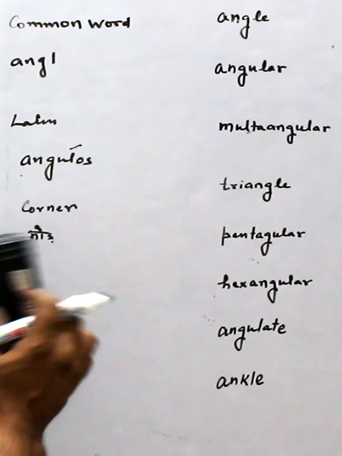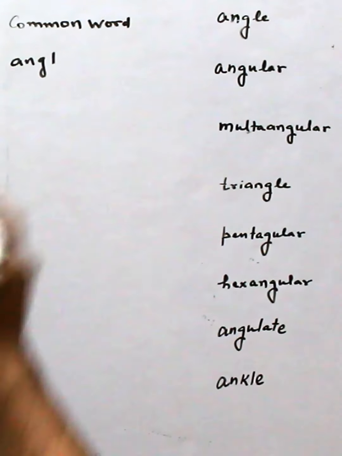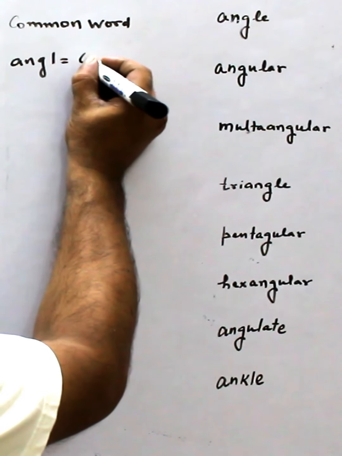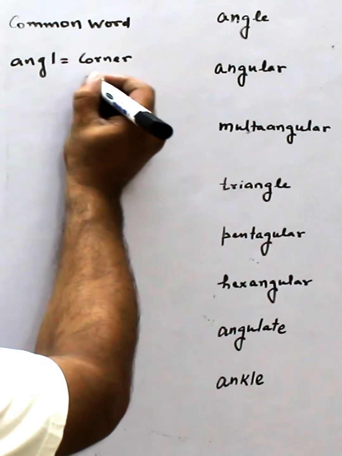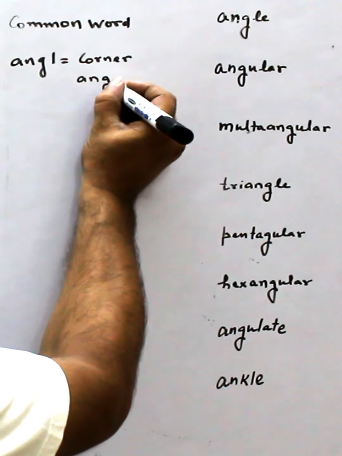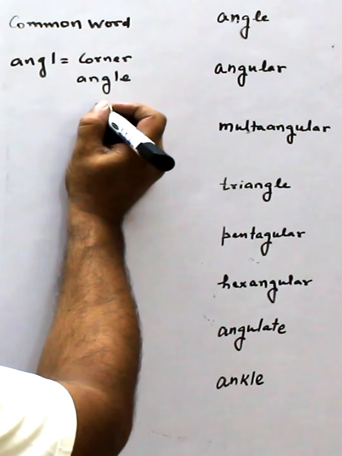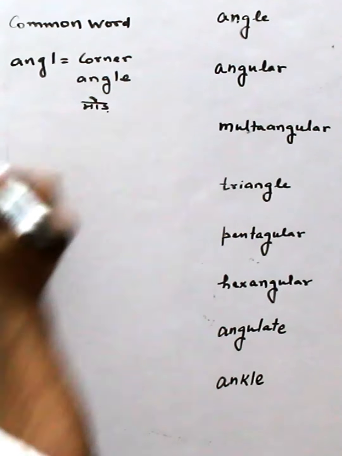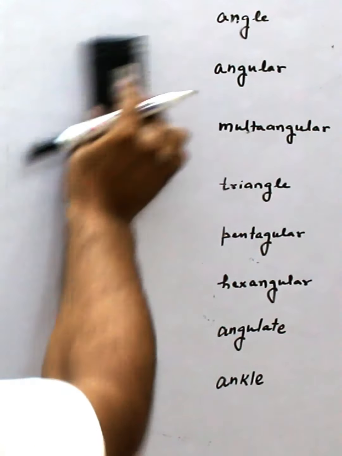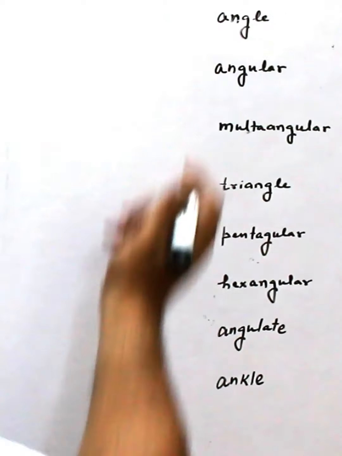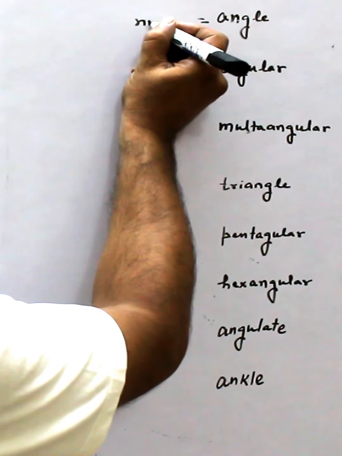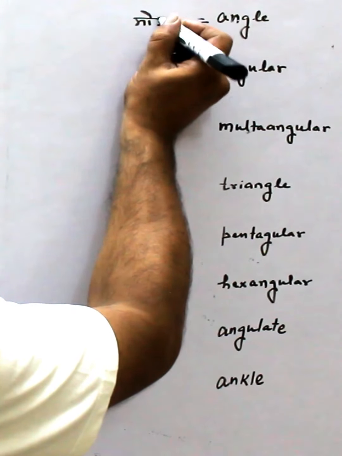So this is simply, you can say, corner, angle or mode. So all these words carry such type. So this is simply angle. That means in Hindi I write mode.